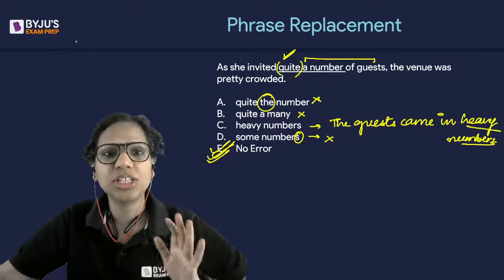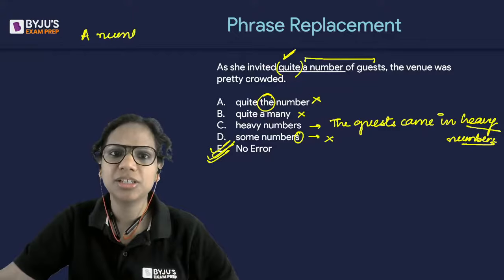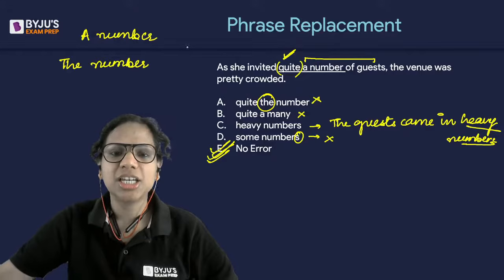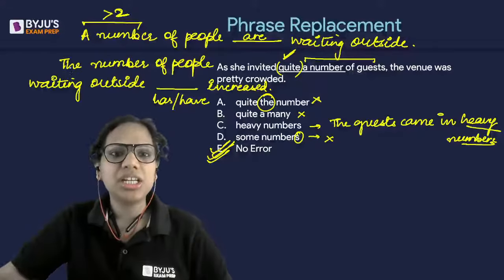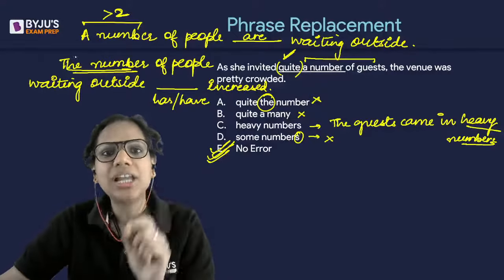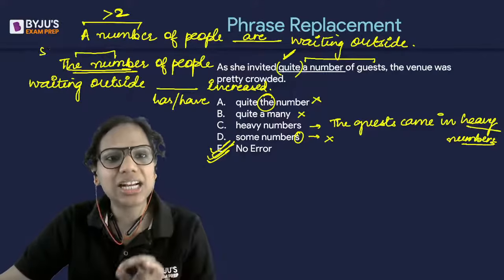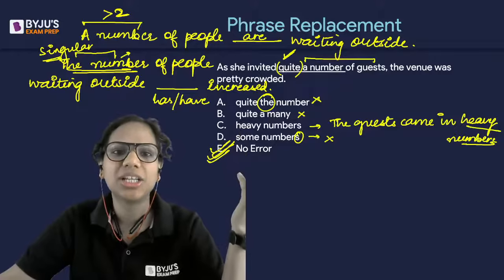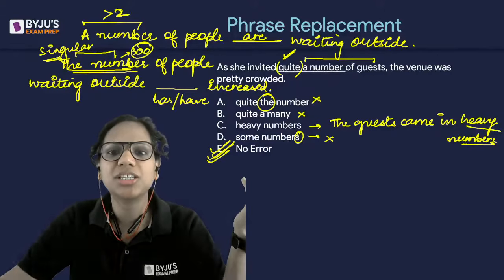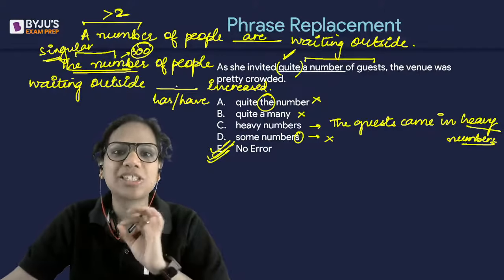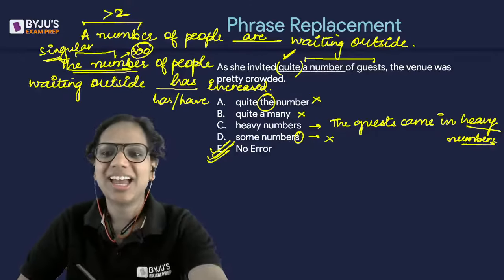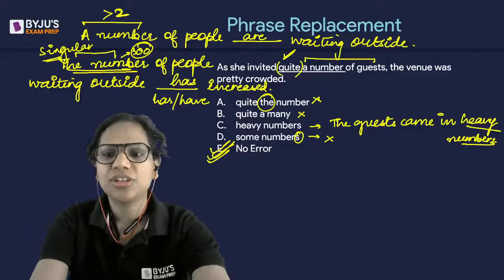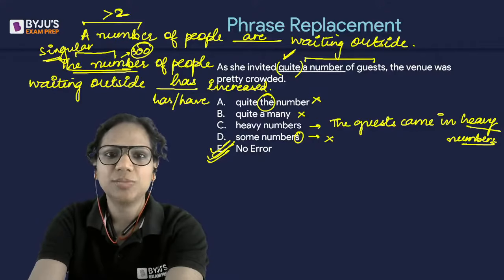I hope you know the difference between a number and the number. Again, it's a subject verb agreement rule, right? So a number refers to a specific number, one specific number, and that is why it is singular. Just imagine any number. Let's say it was 300 earlier. Now it has increased to 350. So it is one specific number, and that's why I'll say has increased. Okay, so I hope this is clear to you. A number is plural, the number is singular.